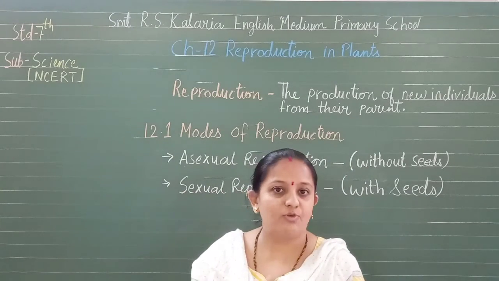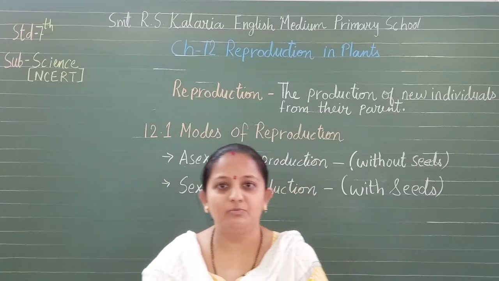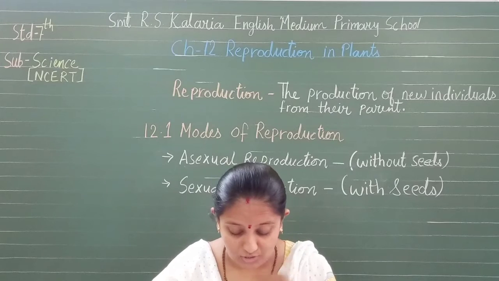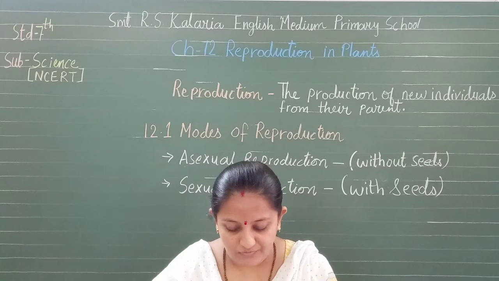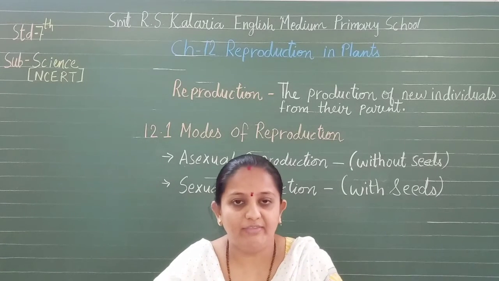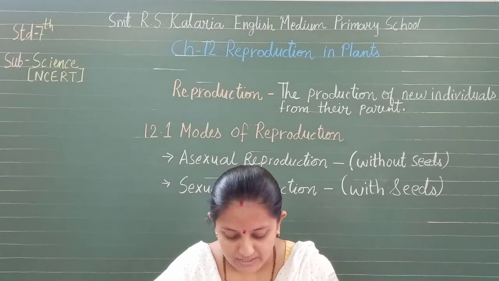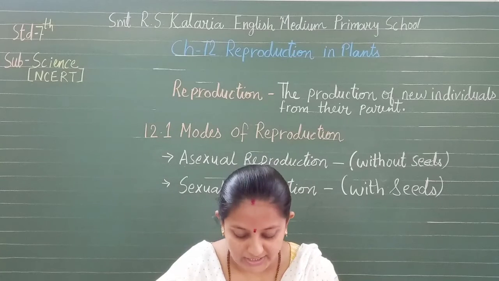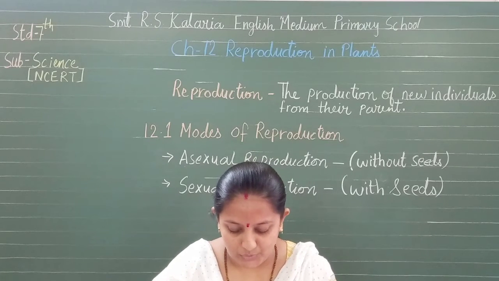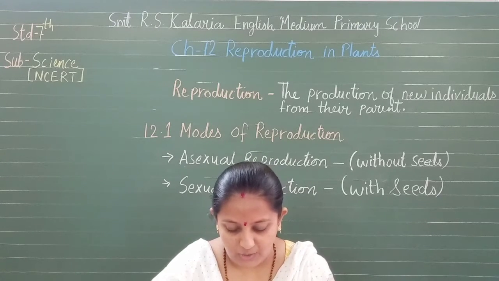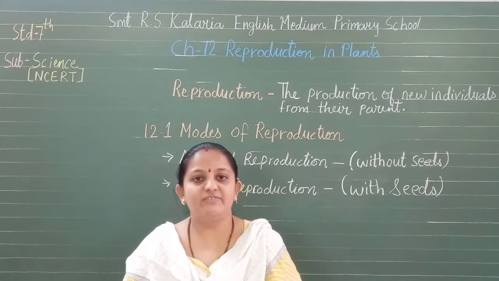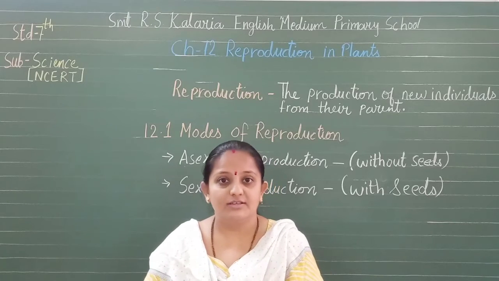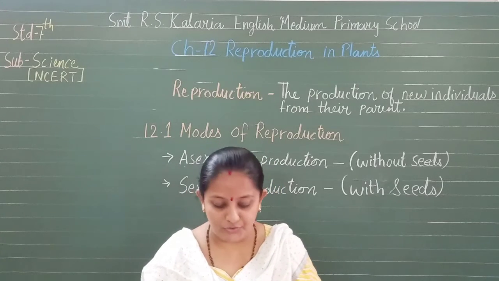Now here in our textbook, we all know Paheli and Boojho are two friends who always interact in our textbook. So Paheli thought that new plants always grow from seed. She finds that new plants always grow from a seed, but she has never seen the seeds of sugarcane, potato and rose. She wants to know how these plants reproduce.